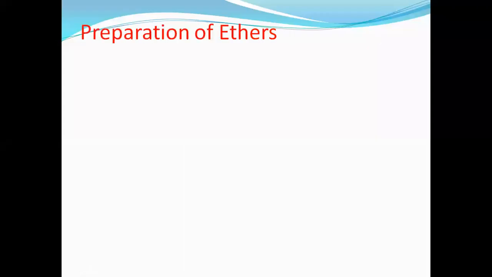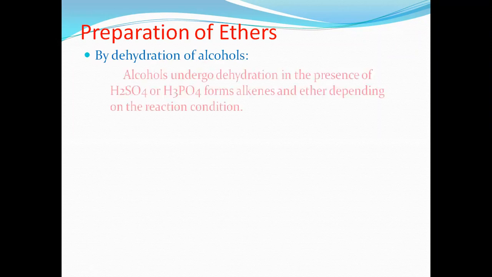Dear students, in the last session we have completed a few notes. Now we'll go for the last part of the chapter, that is ethers. Preparation of ethers. We know the general formula of ether is ROR. How to prepare? First one, by dehydration of alcohols.